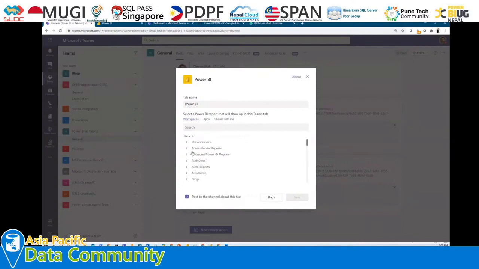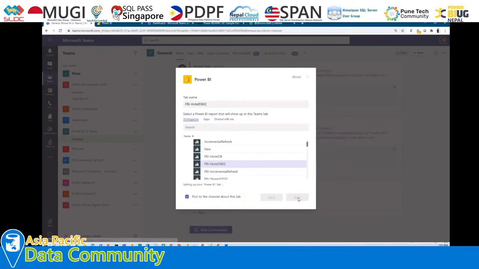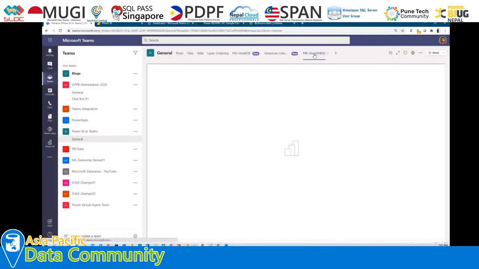Let's say I have this many workspaces, and from this particular workspace I want this report as a tab. I'm selecting that report here and clicking on save. So this particular report is going to be added as a tab to my Teams.